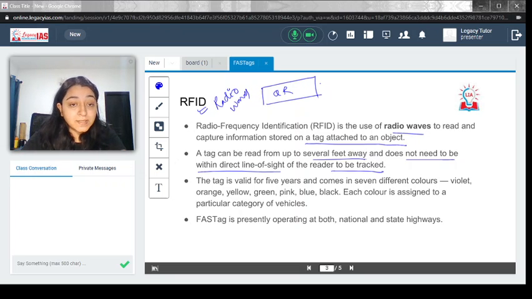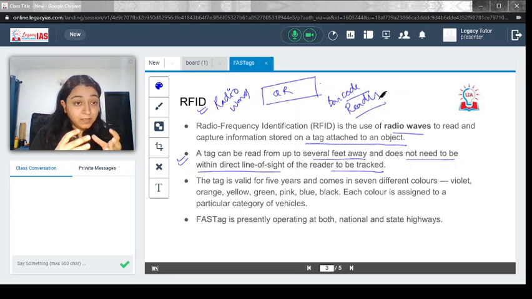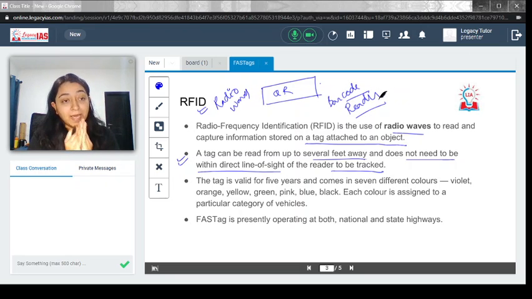This is again very important information you should remember: the direct line of sight is not necessary. For example, you must have seen the barcode reader, right? Over there it has to be in the direct line of sight only. Like in a shopping mall, the counter reads the barcode. That is the direct line of sight. You require the direct connection, but for RFID, that is not the requirement. So just remember that part.